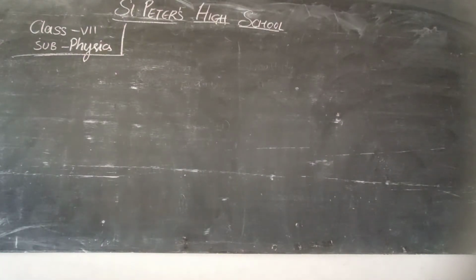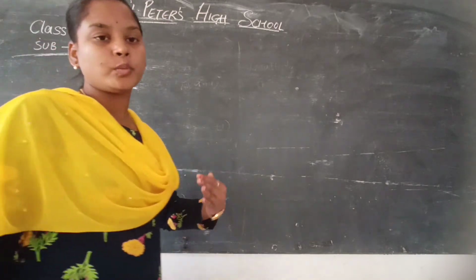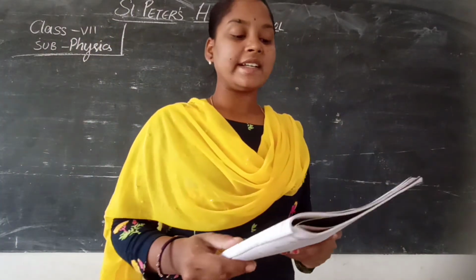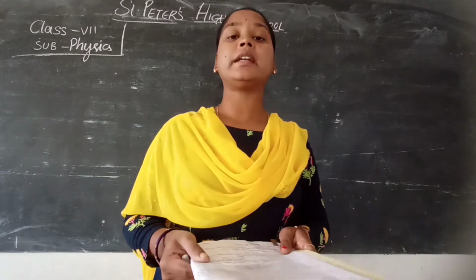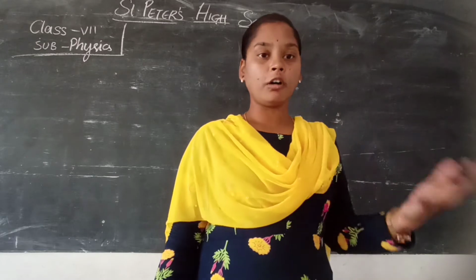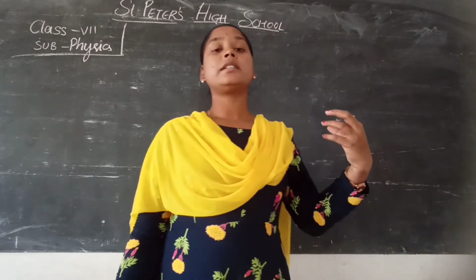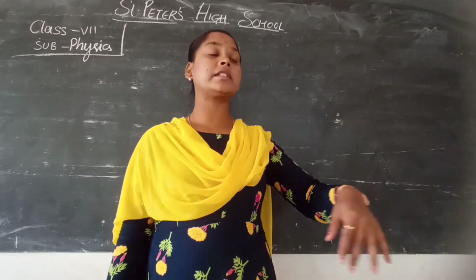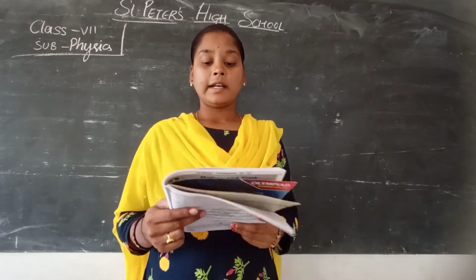In the last class we discussed the electricity topic, the concept of the friction sheet. Now we will discuss a few more sums in that sheet. The question is: explain the reasons for excessive currents in our house. Excessive current is nothing but using a larger amount of current, or where the current is wasted, or if there is any short circuit. What are the reasons for that excessive current?